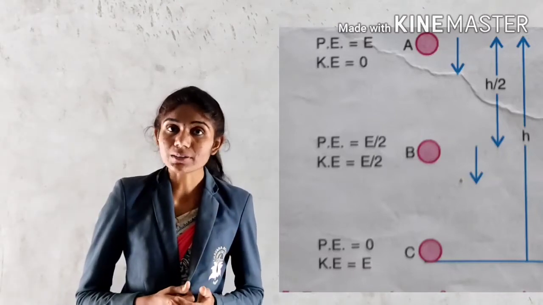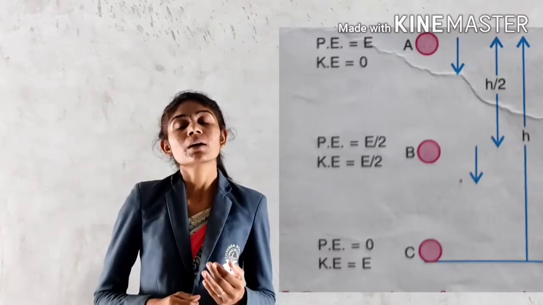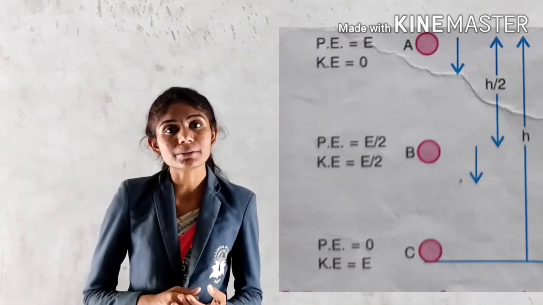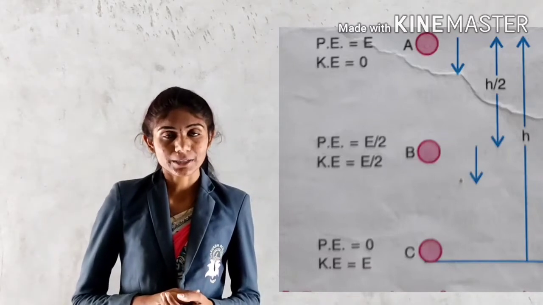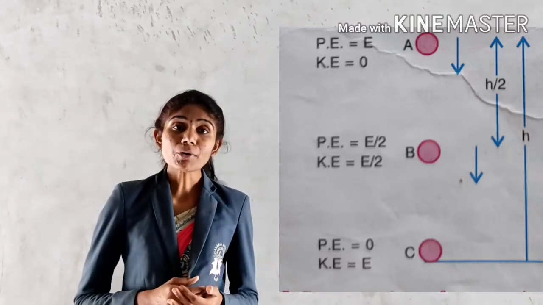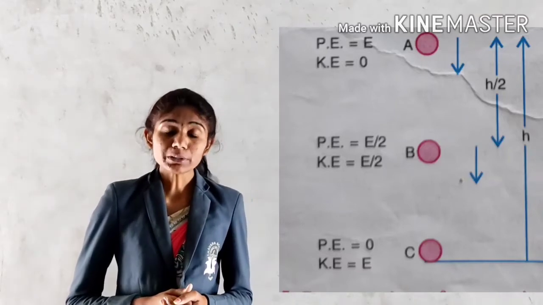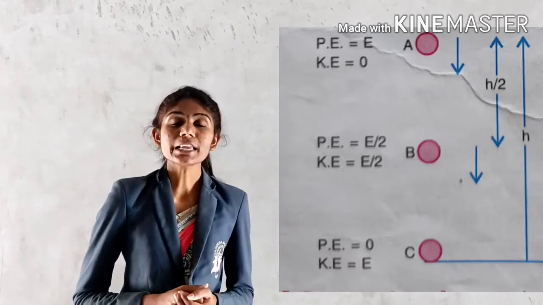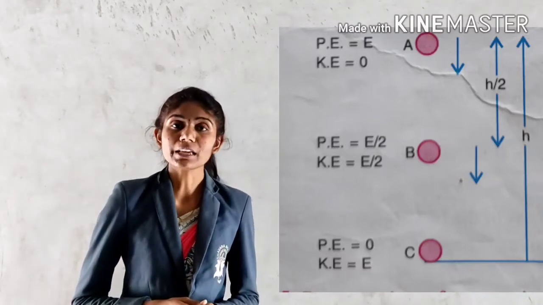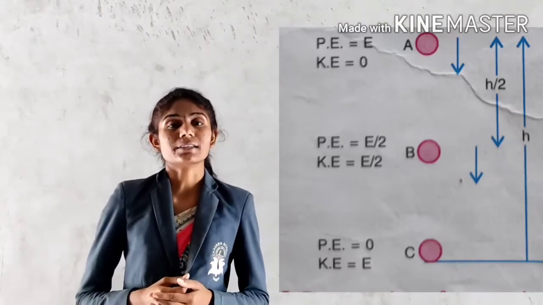As the ball starts to fall down from point A, slowly its potential energy starts to convert into kinetic energy, and as it reaches the middle at point B, half of the potential energy gets changed into kinetic energy, so that at point B, potential energy will be E by 2 and the kinetic energy also E by 2. It means half of the energy gets changed into kinetic energy.